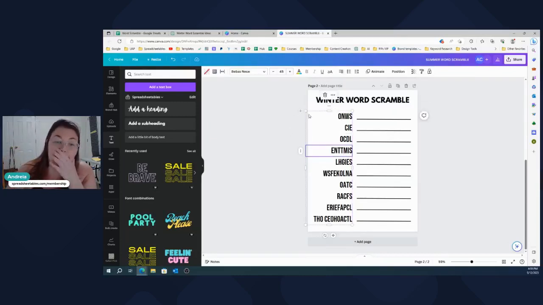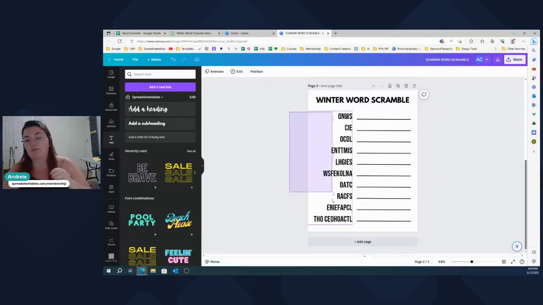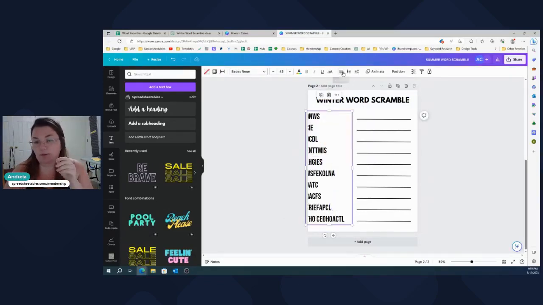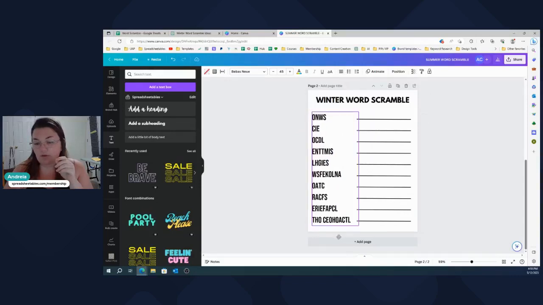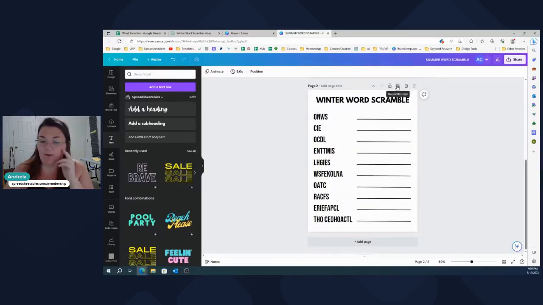Just remember that it's still inside of the column. I don't know if you can remove the table, but that's okay. It doesn't really matter because you're going to be using this as a printable, so nobody's really going to have access to this. So there we go. Now you have 2 word scrambles, really quick, really fast.